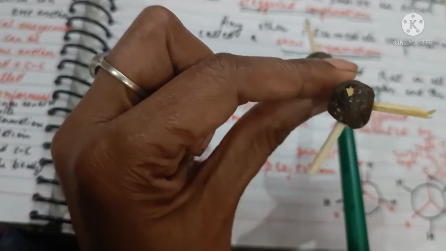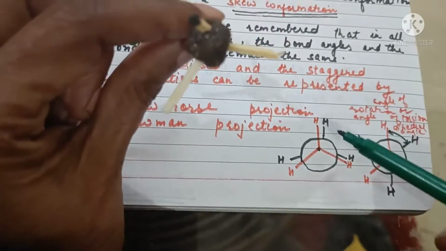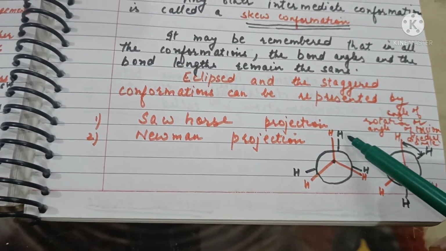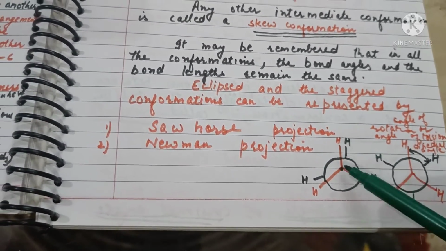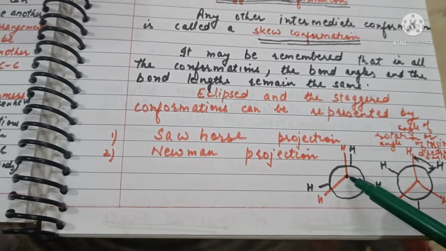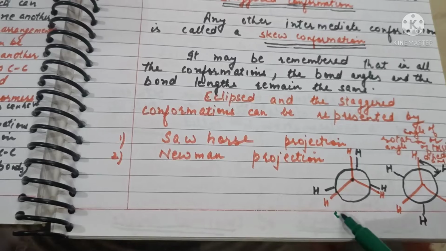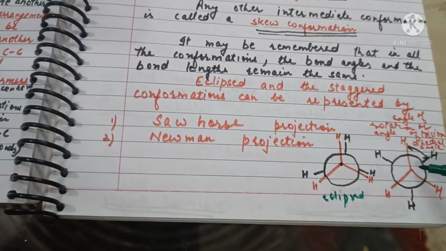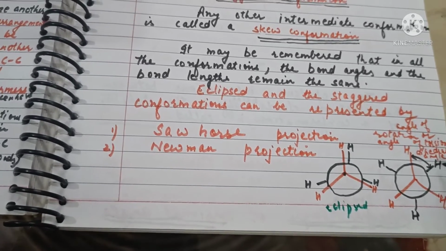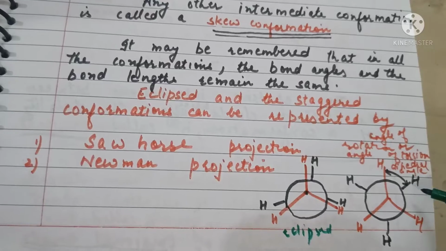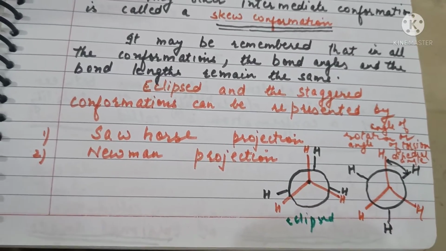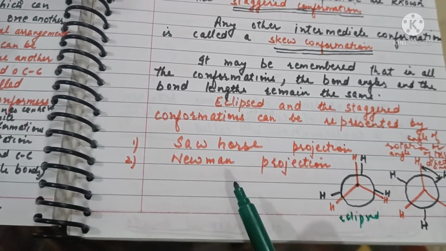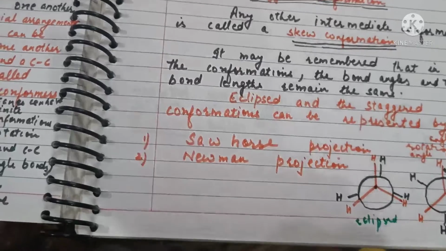projecting from the circles. So the Newman projections, this is the eclipsed projection where the hydrogen of the rear carbon atom is hidden by the hydrogen of the front carbon atom. This is the eclipsed conformation, and the other one is the staggered conformation where hydrogen of rear carbon atom can be seen clearly even from the front. So the conformations can be represented by Sawhorse projection and Newman projection.